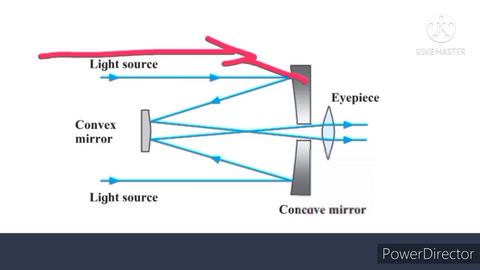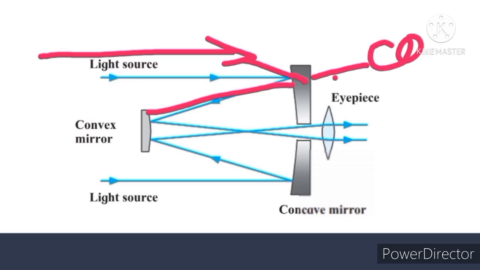Are you understanding what I am saying? It reflects from this concave mirror which is here, and it goes here, where there is a convex mirror which again reflects it, and it passes through this hole, and then here is the eyepiece, which gives a magnified image.